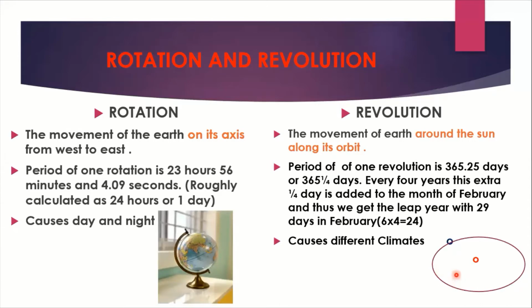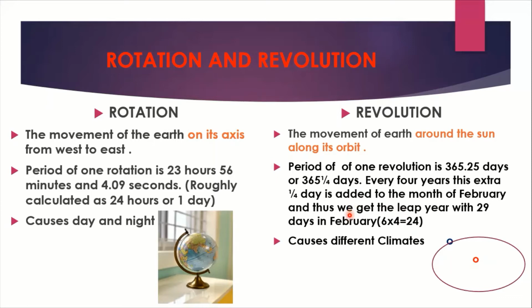Now the period of one revolution is 365.25 days or 365 1/4 days. So how is this 1/4 day calculated? You can see that 1/4 day means it is 6 hours. So after every 4 years, this 6 hours is added to the month of February, and that is why we get a leap year with 29 days in February. So this 1/4 day is equal to 6 hours.